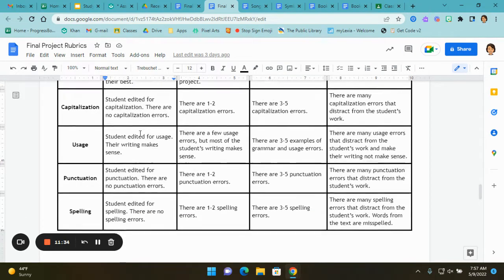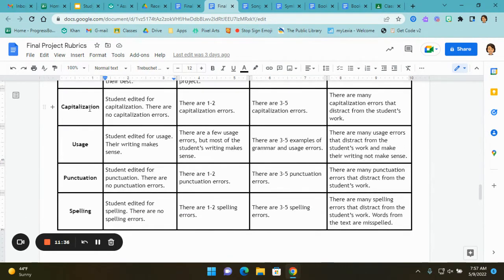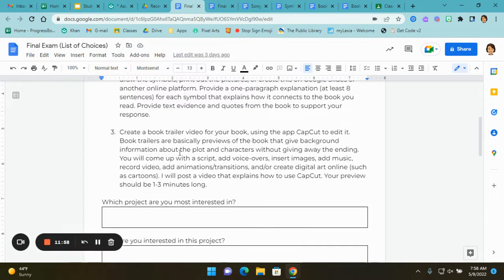And then it's the exact same thing as the project above. You get 5 points for capitalization, 5 points for usage, punctuation, and spelling, for a total of 20 points for CUPS. 20 out of the 50 points are CUPS. So you need to make sure you're checking. You can't have any capitalization, usage, punctuation, or spelling errors to get the full points. Okay, so that is project 2, the symbolism project. Let's talk about project 3.